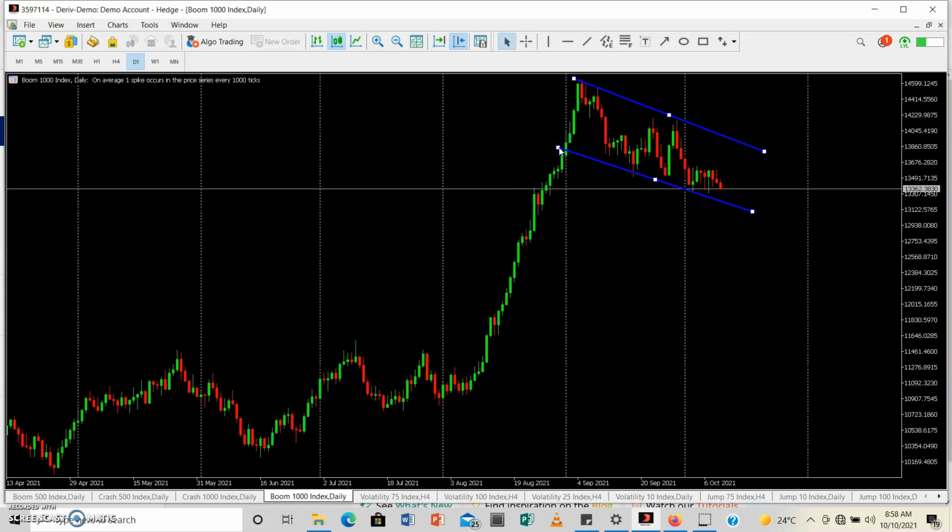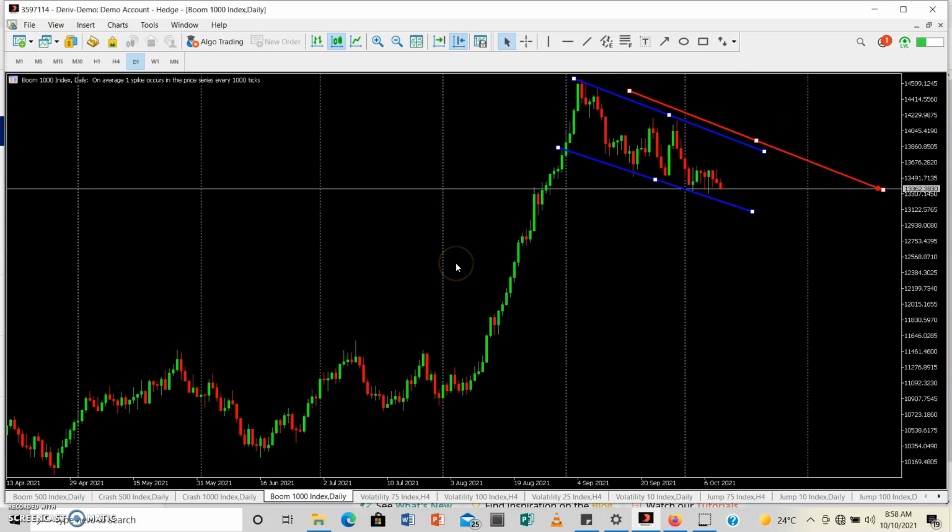Boom 1000 has been going up for the past days. Now it's recovering back down, but it's definitely not going to recover this way in a straight line. It will obviously be slanted like the way it's looking, right?